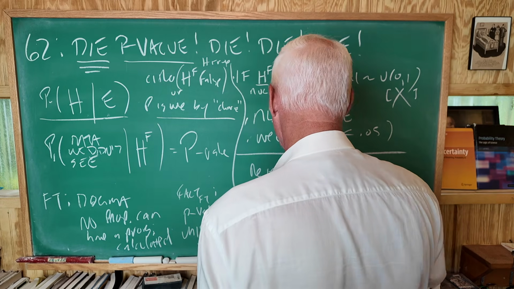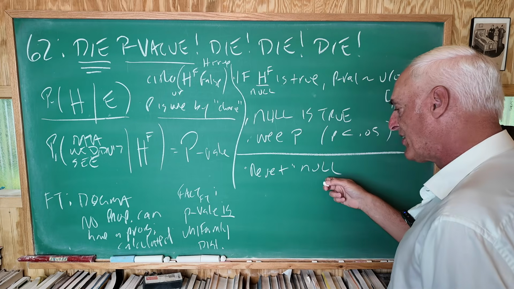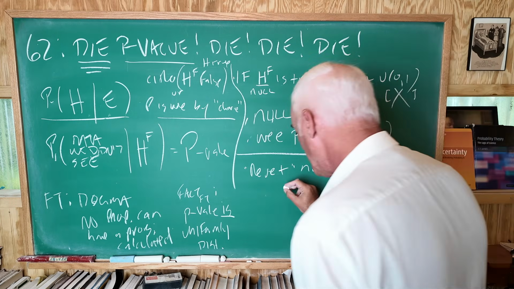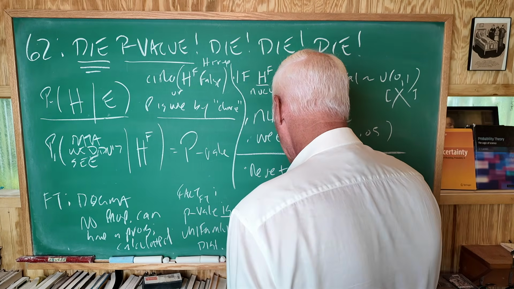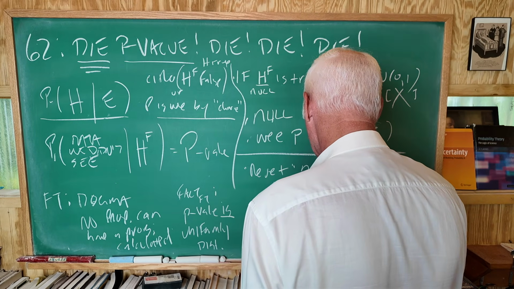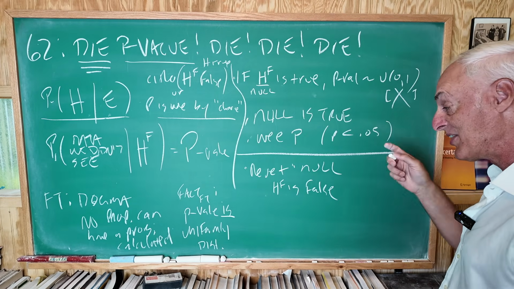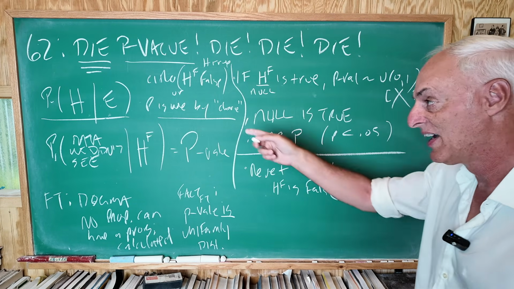the null. This is the term they use. They reject the null. You're saying that HF is false. Here's another word for saying this. You're rejecting the null. In other words, you're not accepting that the null, HF, is true.